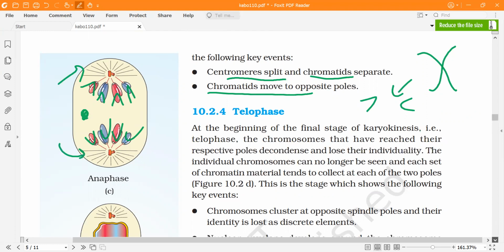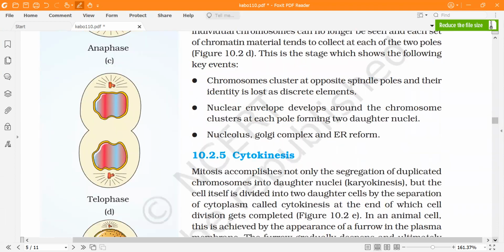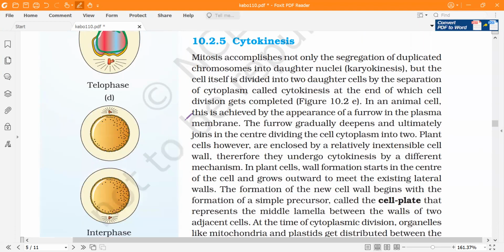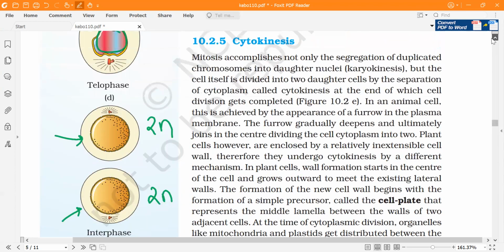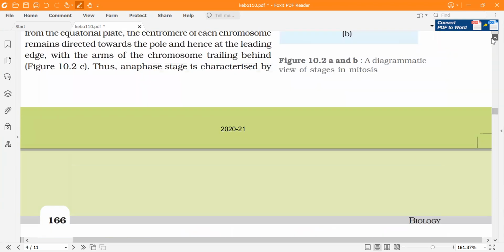And then finally, from these split chromatids, we will have nucleus formation, and from this there will be formation of two different cells, which will be 2n only. As you can see, the nuclear envelope will again form and organelles will appear. So it is just like an interphase nucleus.